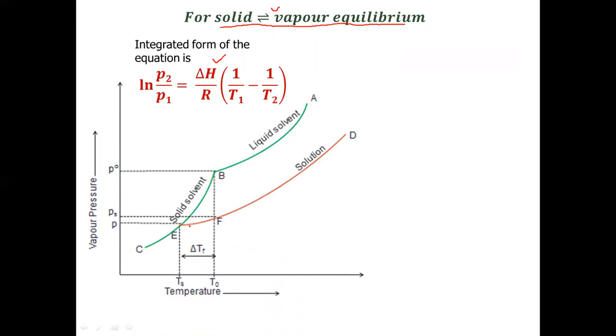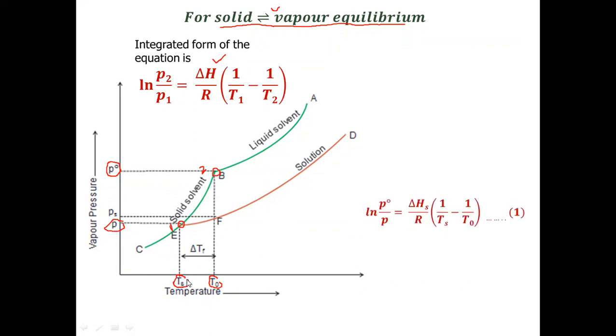Now we will apply this equation on these 2 points E and B. Let us suppose we give number 1 to E and number 2 to B. At point 2, for B, the vapor pressure is P naught and the temperature is T naught. At point E, which we have denoted as 1, the vapor pressure is P and the temperature is Ts.